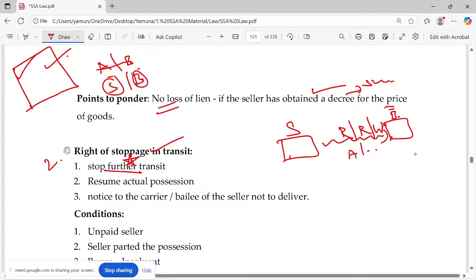What the buyer is doing is buying the goods from the seller. What happened here? Physical delivery has not happened, correct? It has happened only through a symbolic, record transaction. Correct? So how can you talk about transfer here? Please try to understand. Here you cannot talk about right of stoppage in transit, because there is no transfer of goods at all.